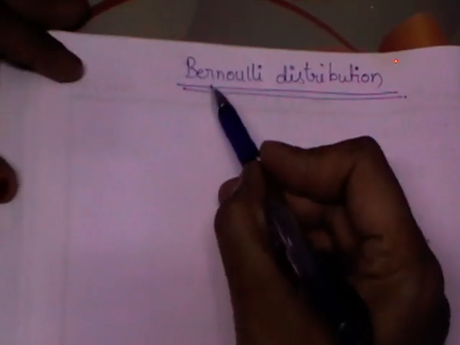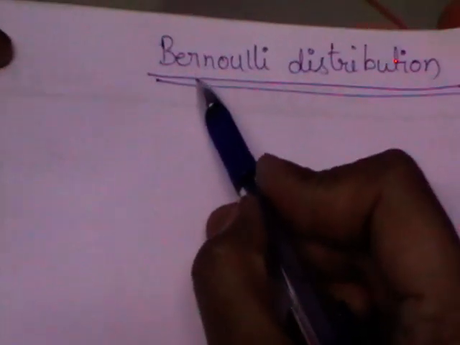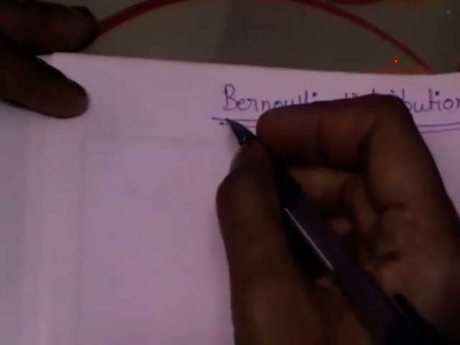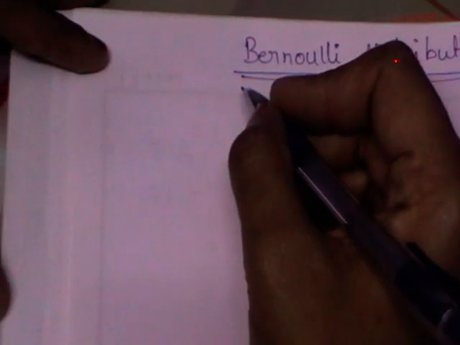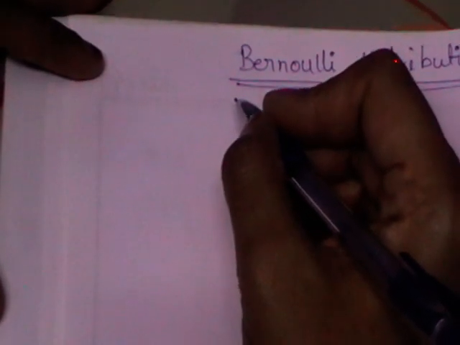So the very first distribution, among the discrete distributions, is the Bernoulli distribution. Your syllabus comprises 4 units. Out of that, the first 2 units concentrate on discrete distributions, and the second 2 units are related to continuous distributions.